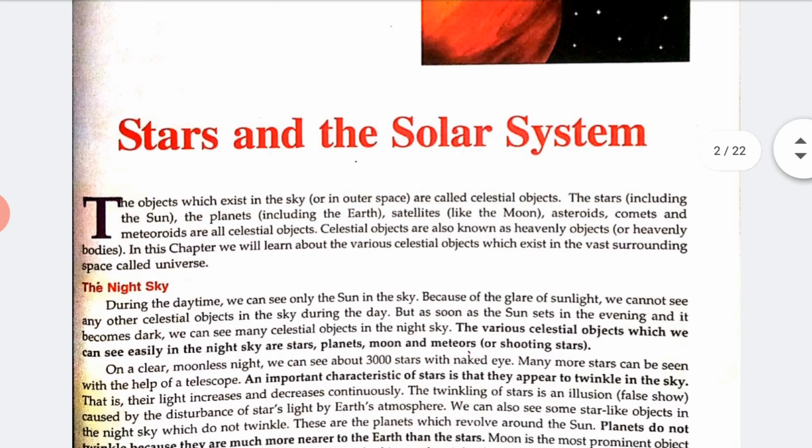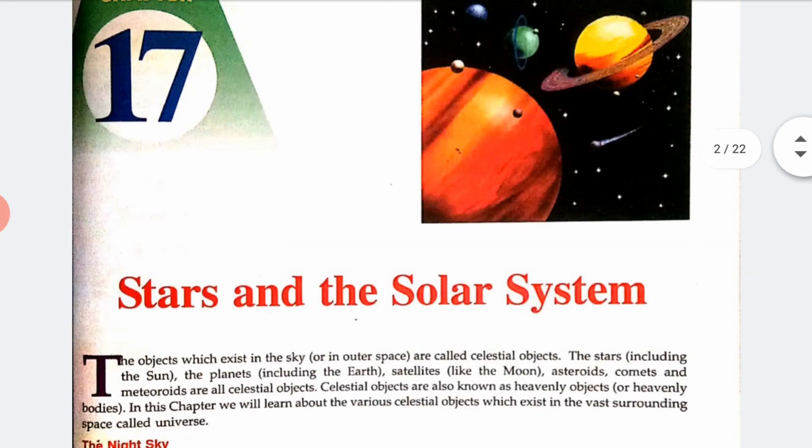Now let's start. See, the objects which extend in the sky, or we can say in the outer space, are called the celestial objects, right? So the stars, including the sun, the planets including the earth, satellites like the moon, asteroids, comets and meteoroids, these are called the celestial objects. Celestial objects are also known as heavenly objects or heavenly bodies.